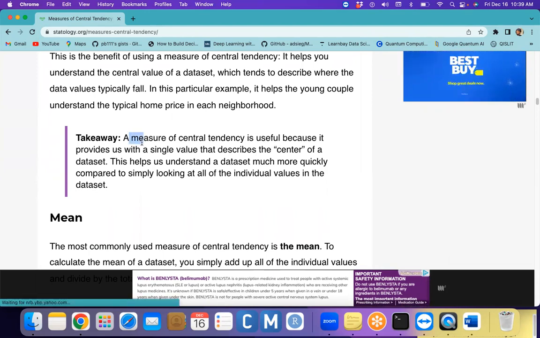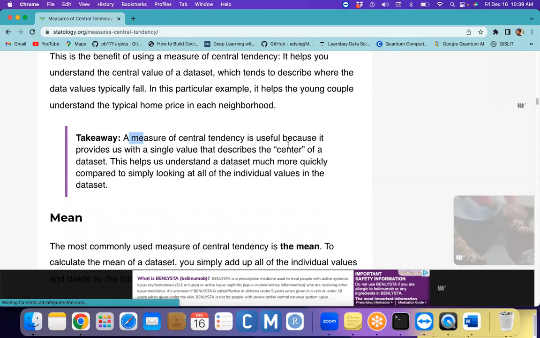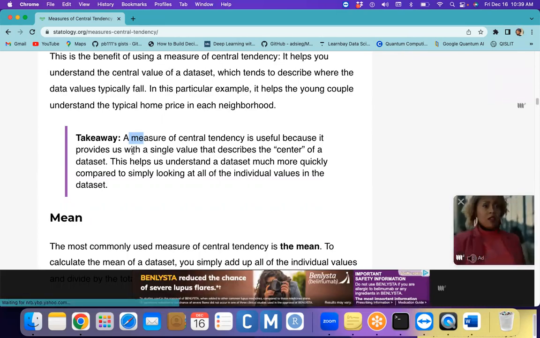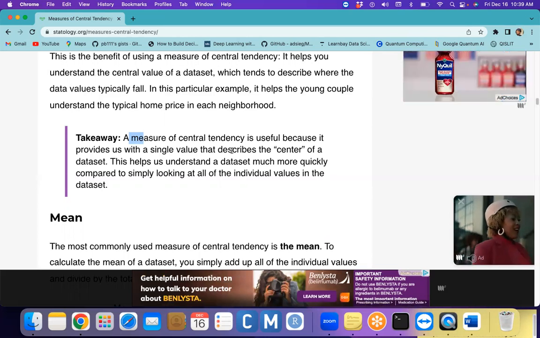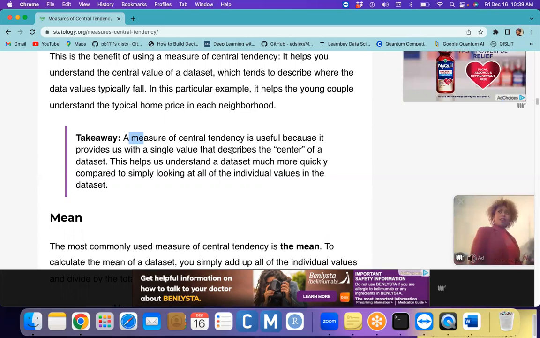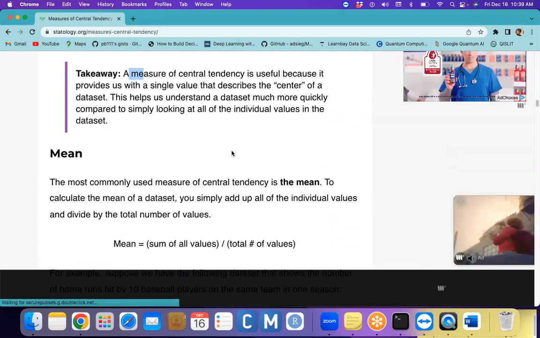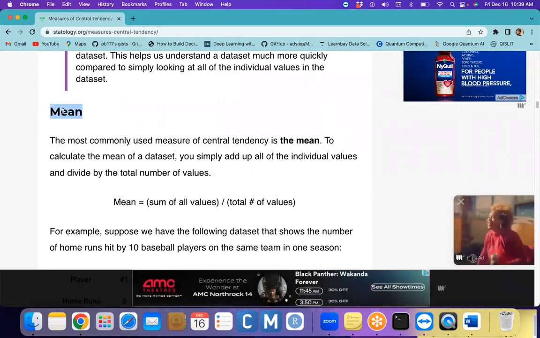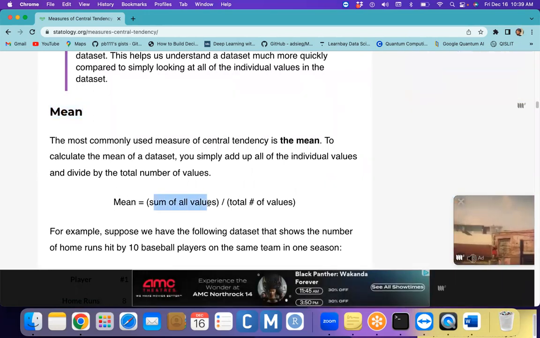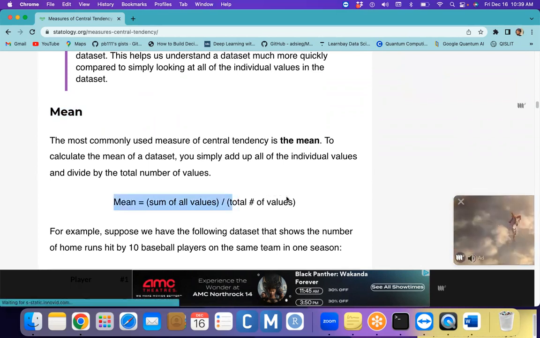One more time, a small piece of information: a measure of central tendency is useful because it provides us with a single value that describes the center of that particular data. With the help of that we can easily find out where most of the data falls. So the first method is the mean. What is the formula for the mean? Mean is the sum of all the values divided by the total number of values.